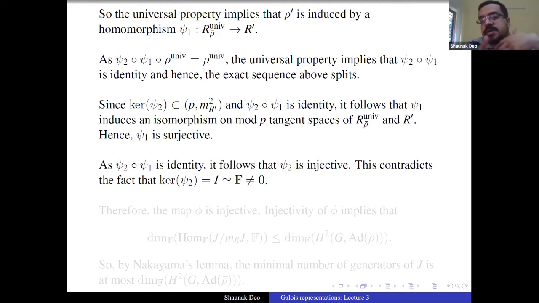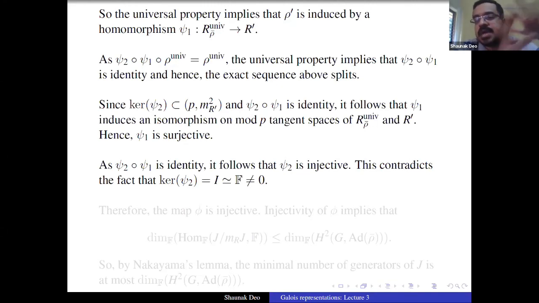So basically the idea behind this proof is that you're getting a deformation of rho bar to a ring which is bigger than R rho bar unif, which cannot really happen unless it's some trivial deformation, which it is not. So that is the contradiction. That's what we are saying here: we get a lift which is not a lift in an obvious way.